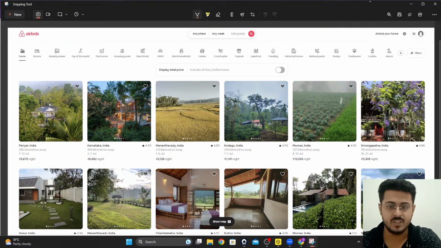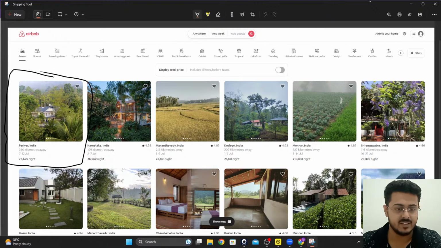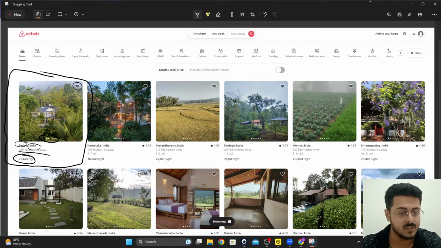Right over here, as you're able to see, every single one of these boxes that I'm marking is repeating again and again. The only thing that is changing is the data within it. The structure remains the same. You have this heart, the carousel of multiple images, the location, which country it is in, how many kilometers away it is, and the price per night. Most of the things are the same. The images, location, distance, availability and price per night are the only things that change.